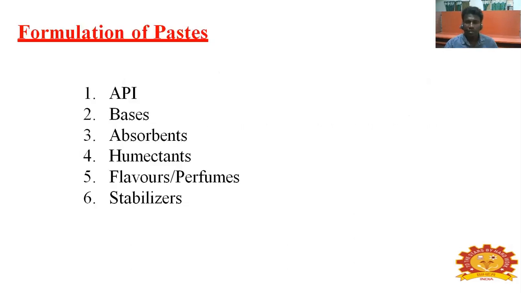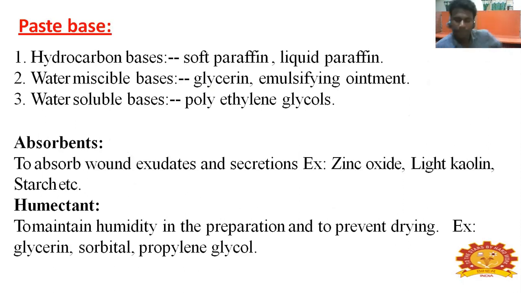Formulation of paste: pharmaceutical active ingredient, base, absorbent, humectant, flavors, perfumes, and stabilizer. Base phase: the hydrocarbon phase, soft paraffin, liquid paraffin; the water miscible phase, glycerin, emulsifying ointments; the water soluble phase, polyethylene glycols. Absorbents absorb wound extract and secretion: zinc oxide, light kaolin, and starch. Humectants maintain humidity in the preparation to prevent drying, for example glycerin, sorbitol, and propylene glycol.